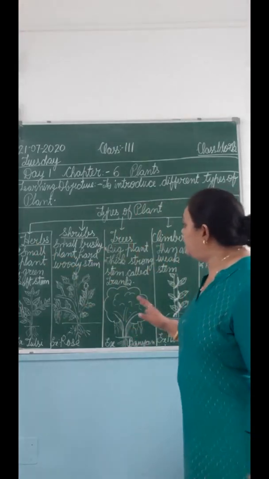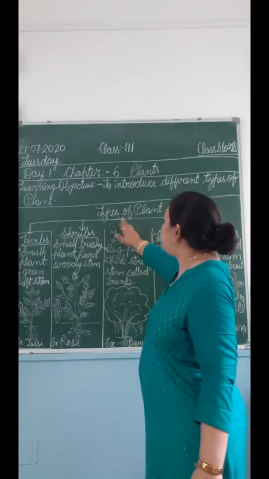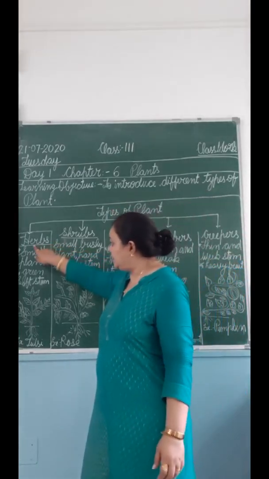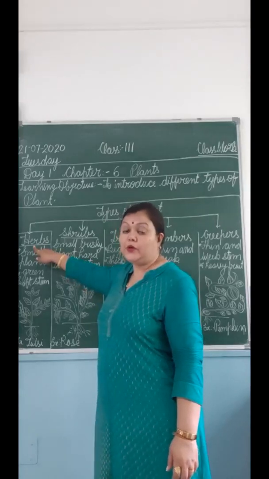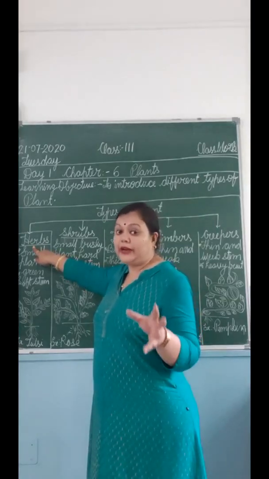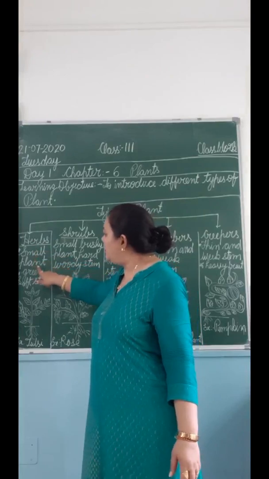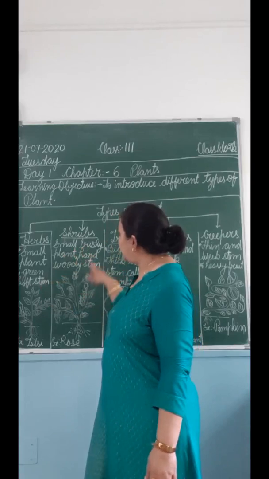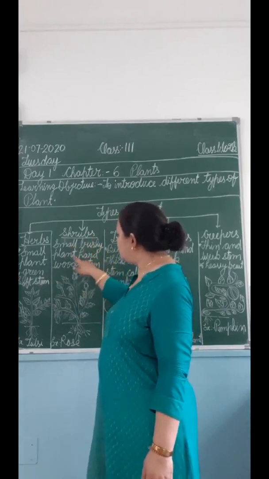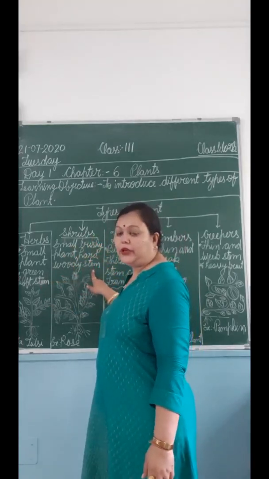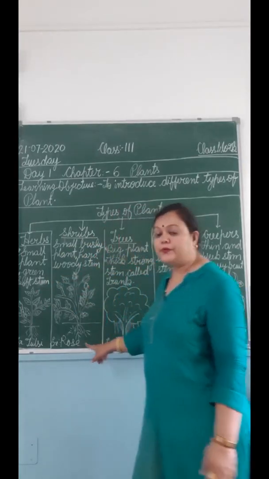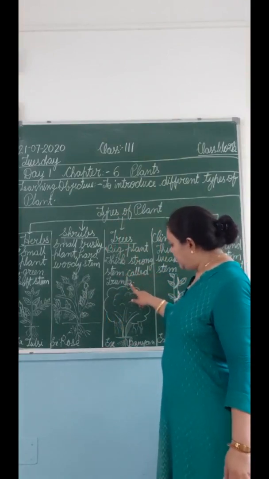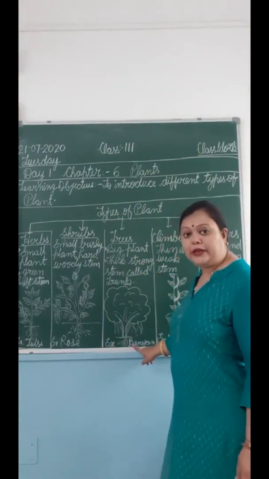Okay, so today we are having this type of plants. In this we have 5 types of plants. The first one is herbs. The main character of herbs, how a plant is herb, we can find out by seeing the small plant and green soft stems. Okay, then this character of plant is small bushy plant, hard woody stem. Okay, and the example is rose. Then we have trees, big plant, thick strong stem called the trunks. Okay, the example is banyan tree.